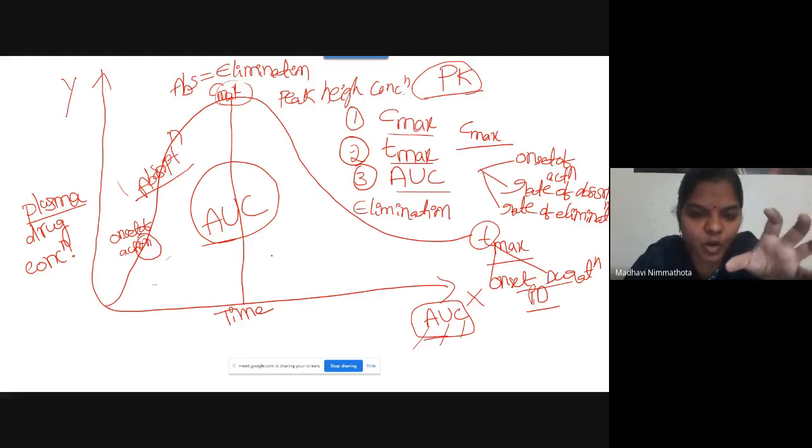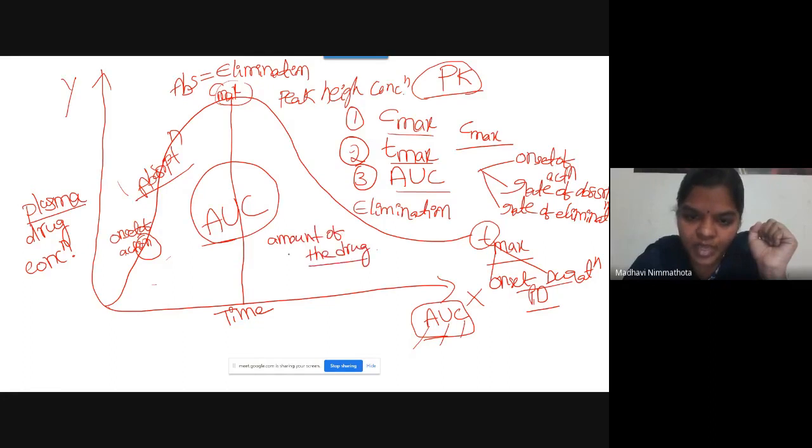The plasma drug concentration will be available under this area, and this will be useful to calculate the amount of the drug which will be available to produce its therapeutic effect.